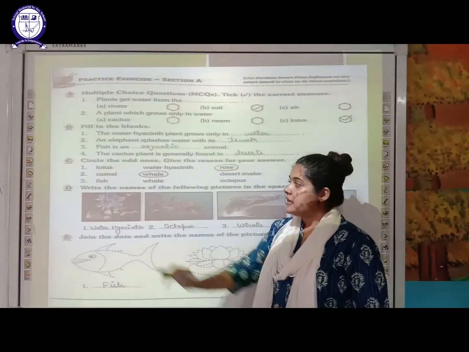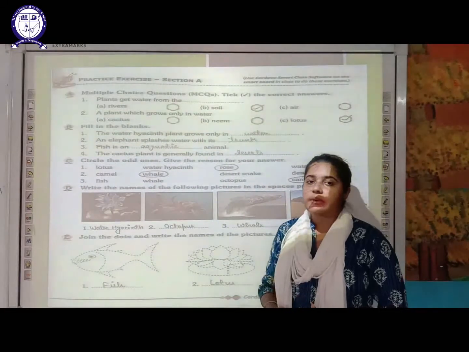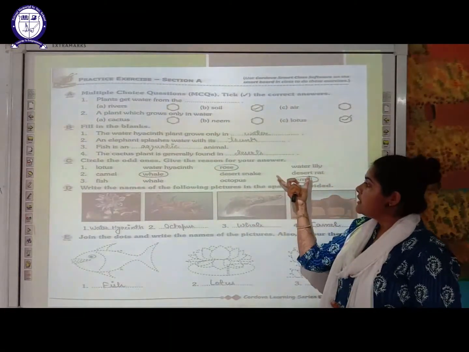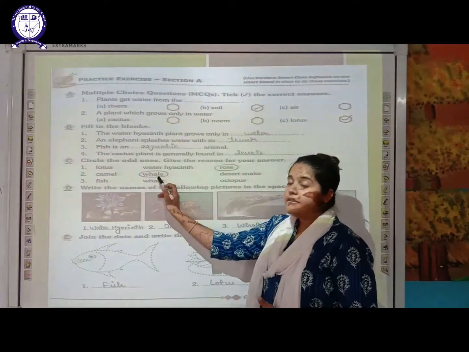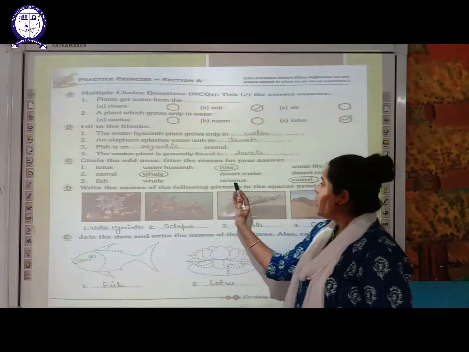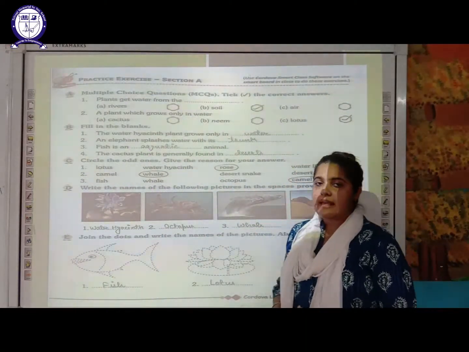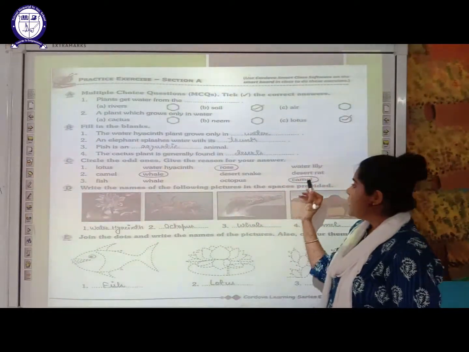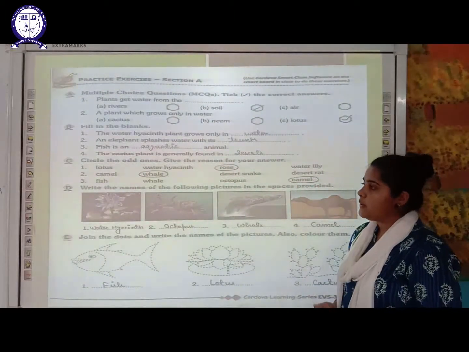Next is camel, whale, desert snake and desert rat. So as we have discussed, camel, desert snake and desert rats live in desert, whereas the whale is an aquatic animal. Next is fish, whale, octopus and camel. So fish, whale and octopus are the examples of aquatic animal. The camel is the one which lives in a desert. So this is odd one out.